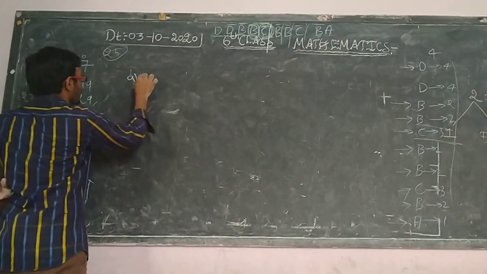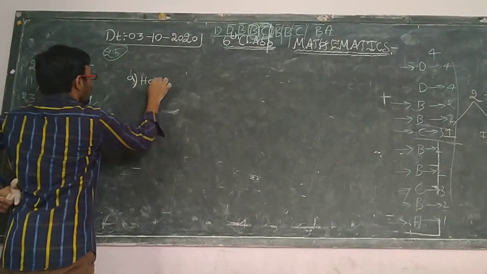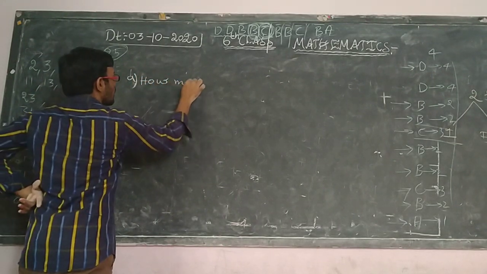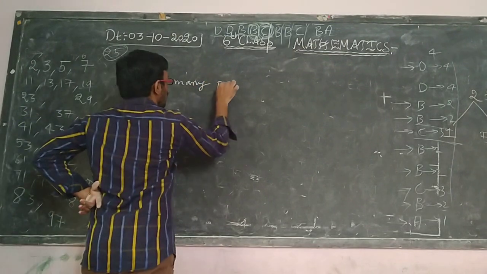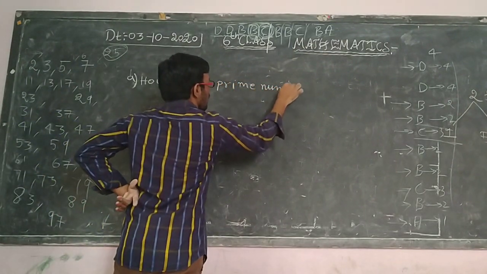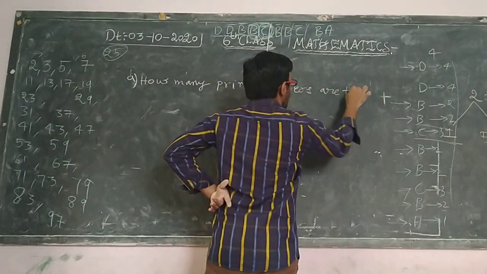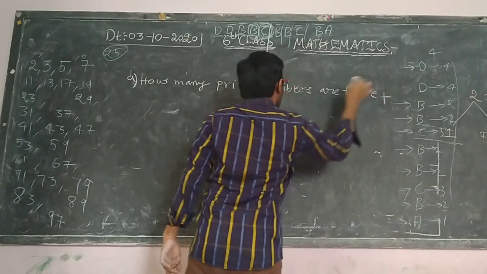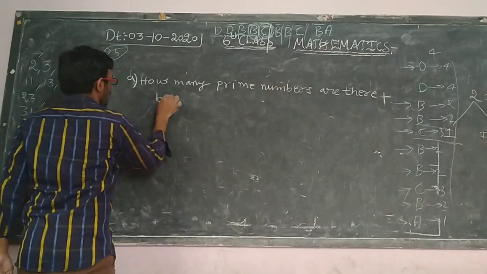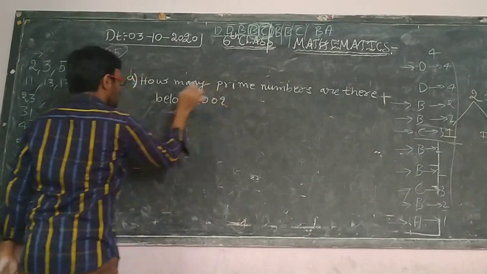A problem: how many prime numbers are there below 100? This is the first question.